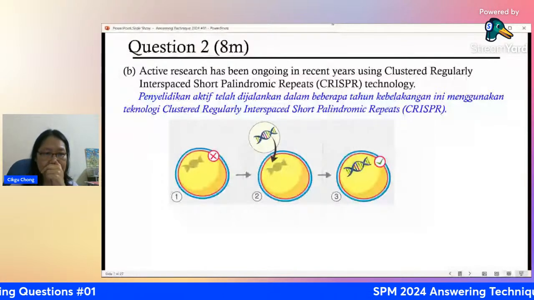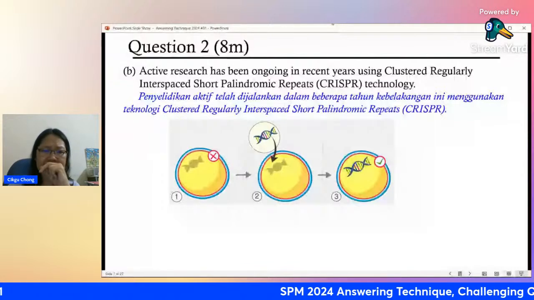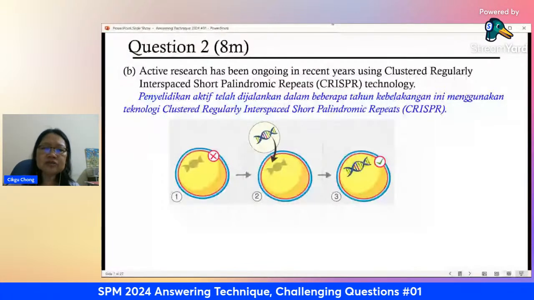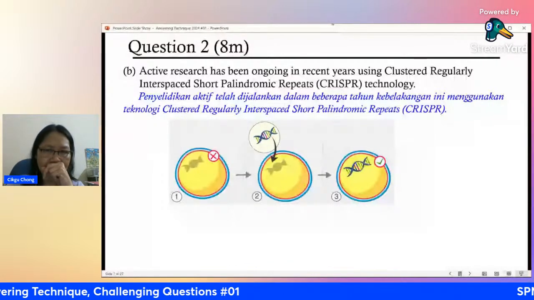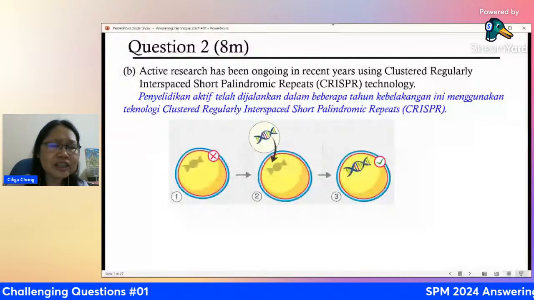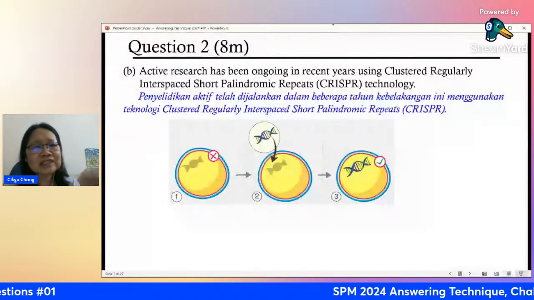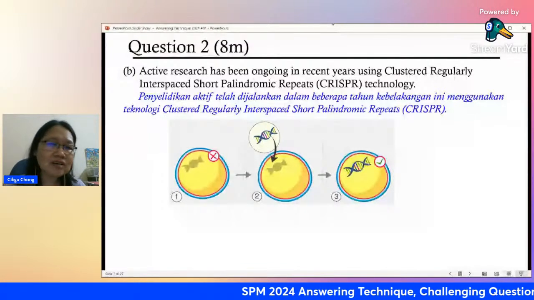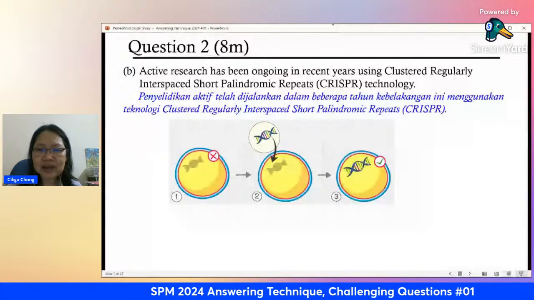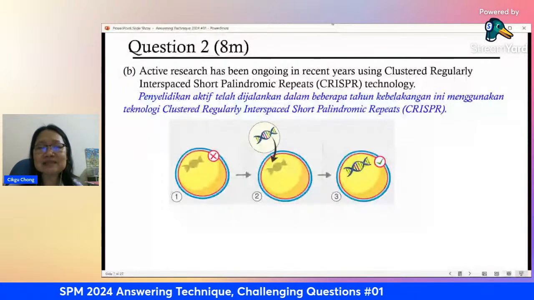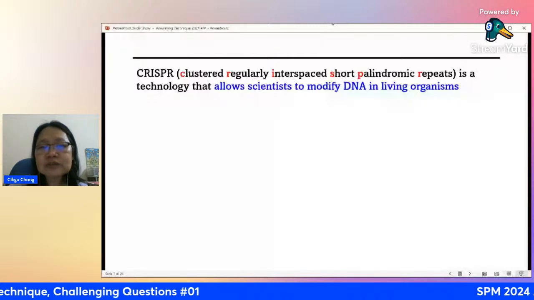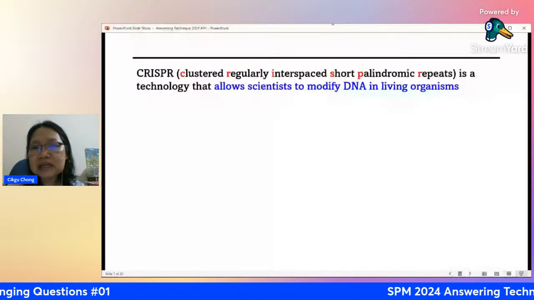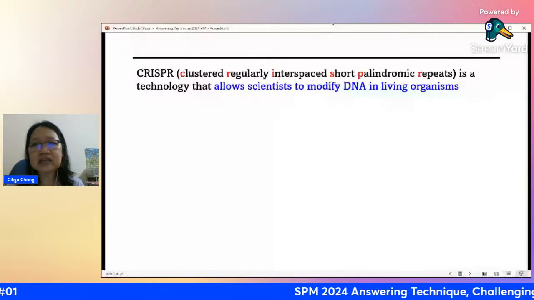Question first. Based on the diagram above, explain the use of CRISPR technology in gene therapy. A lot of students don't know how to answer this because they think, "I have not seen this." Actually, the technology sounds very fancy, but it's very basic. You see the answer, you will smile because it's what you have learned before. CRISPR technology allows scientists to modify DNA in living organisms.